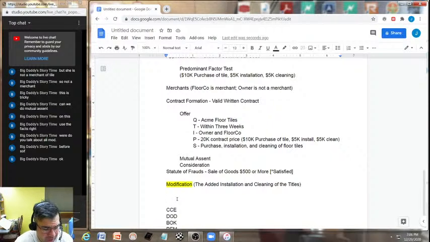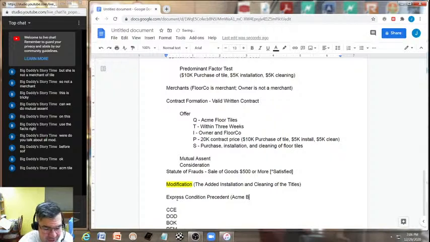Yeah. Okay. So after modification, we've got a condition precedent. What would be the condition? You could say express condition here, because it was in writing. Express condition precedent that we got. What is it we have? Acme beige.